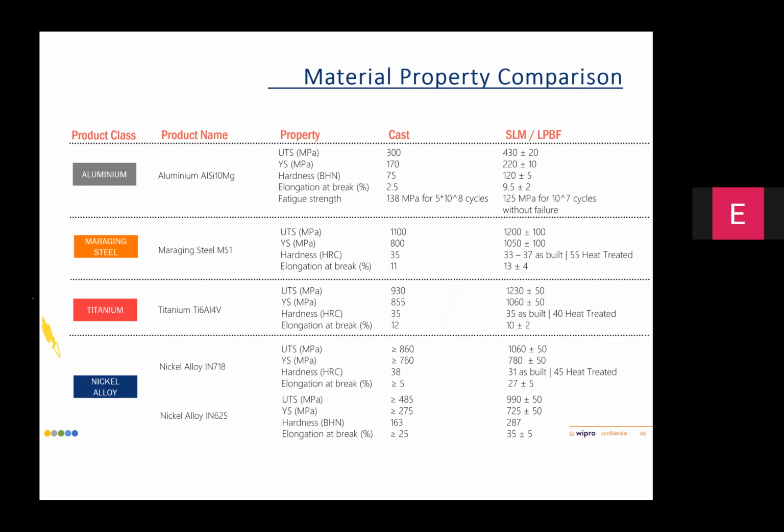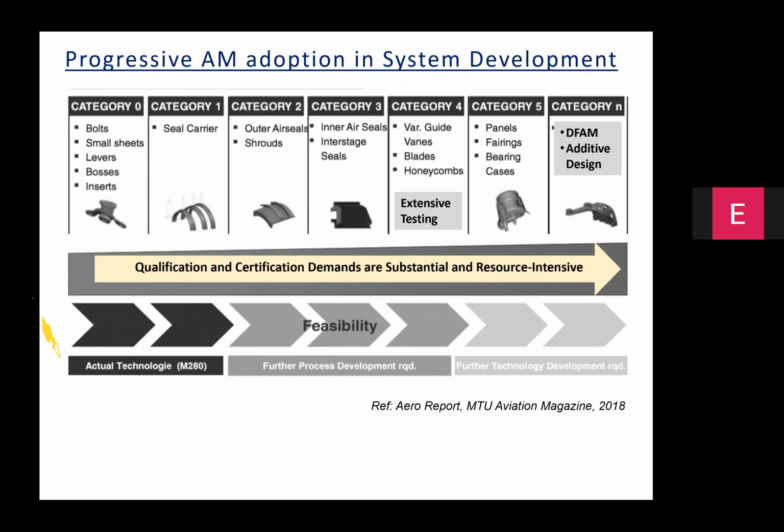But when you compare the same with forged parts, especially in terms of the ductility or elongation at break, maybe it is slightly on the inferior side. And you need to assure achievement of all these things through your post-processing or heat treatment related practices.